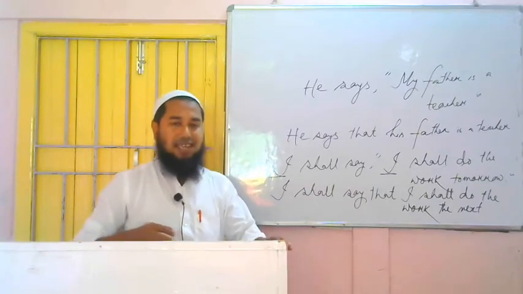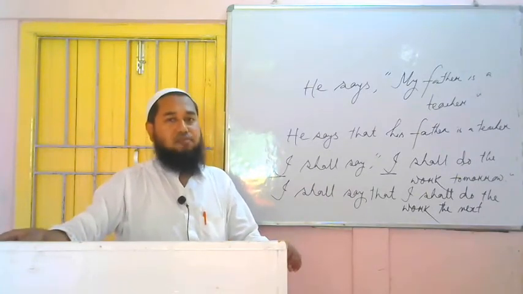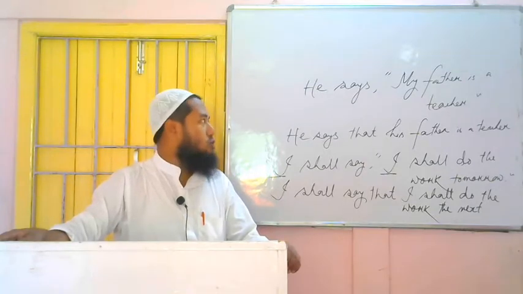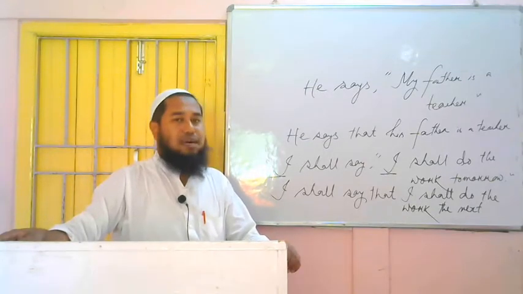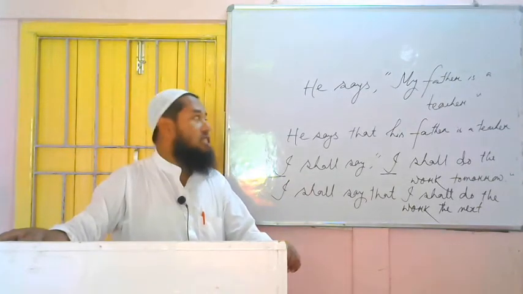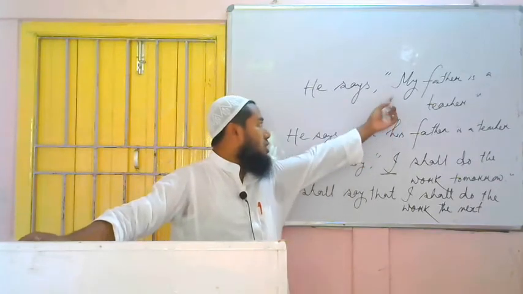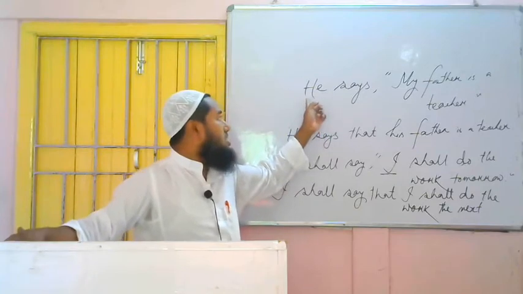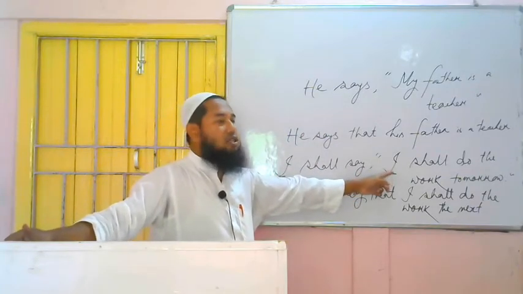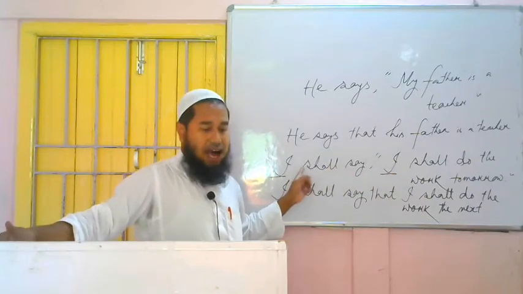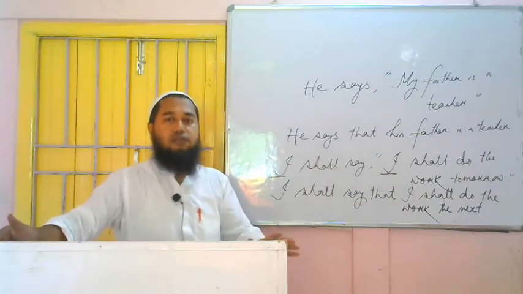Rule number 1 says to us that if the reporting verb is in present tense or in future tense, then there will be no change of tense in reported speech. Only in place of comma and quotation we have to put that, and according to the subject and object of the reporting verb we have to change the subject and object of the reported speech if necessary. So here in the first sentence we got it is necessary to change because it was my father and the subject of the reporting verb was he, and here in the second sentence we find that the subject is not necessary to change because the subject of the reported speech is I and the subject of the reporting verb is also I. So these are the examples of the first rule.